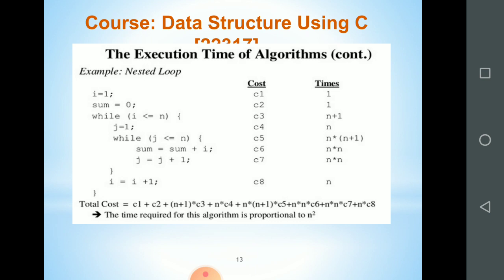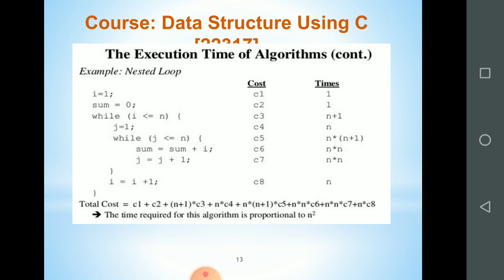Look at the code again. The first statement, i is equal to 1, has cost C1 and executes only one time. Sum equal to 0, the cost is C2, also executes one time. While i is less than equal to n, here the first loop will start. This statement will execute n plus 1 number of times, because lastly it will again check the condition.